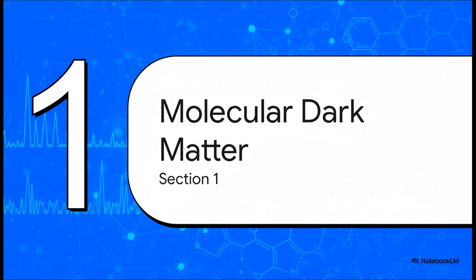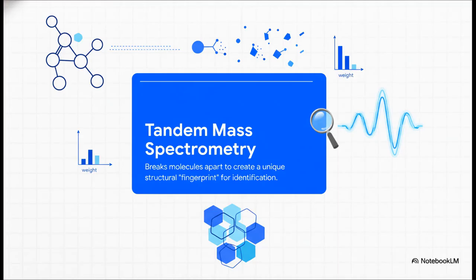Before we get into the AI, we really need to understand the fundamental challenge here that machine learning is now perfectly poised to solve. So the key piece of tech here is something called mass spectrometry, or MS. The easiest way to think about it is as an incredibly precise scale for molecules. But just knowing a molecule's weight isn't enough to know what it is. That's where tandem mass spectrometry, or MS/MS, comes in. If MS is like weighing a complete Lego model, MS/MS is like smashing that model into pieces and then weighing every single piece. This pattern of broken pieces creates a unique structural fingerprint.